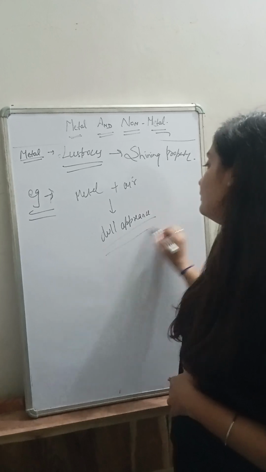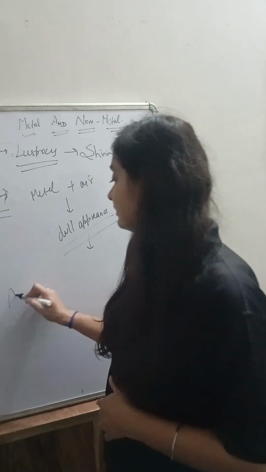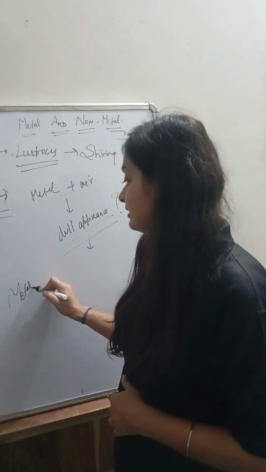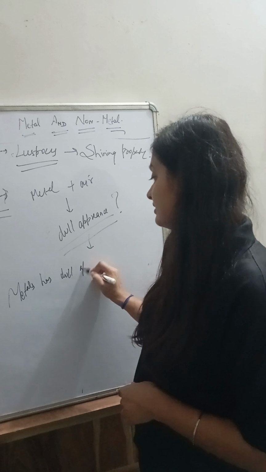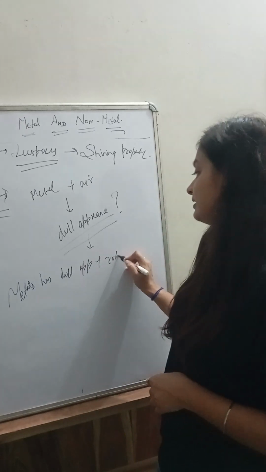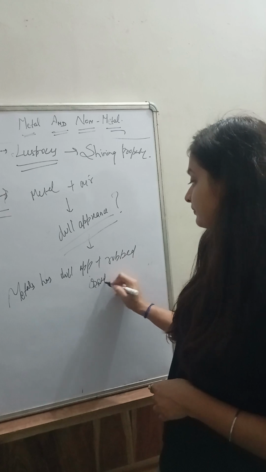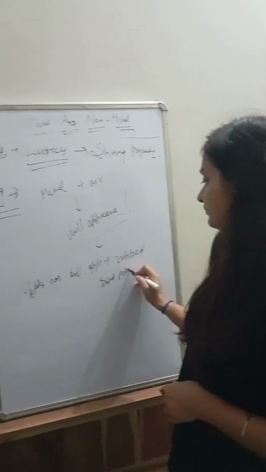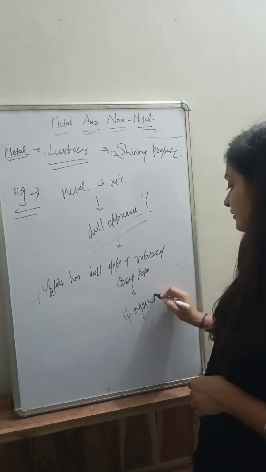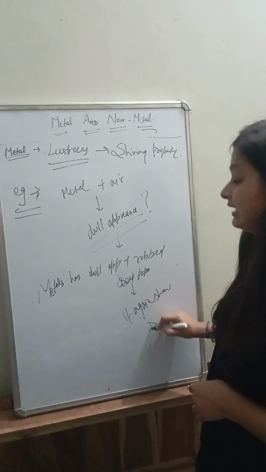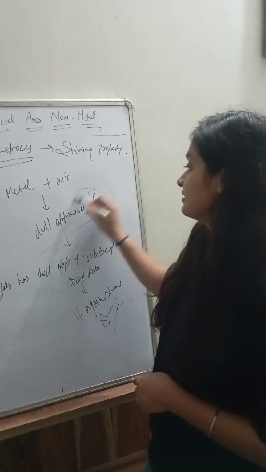So what can we do to remove that dull appearance? When rubbed with sandpaper, it again shows a shining appearance. Okay, why does metal have a dull appearance?